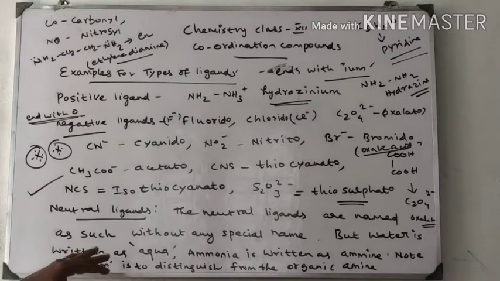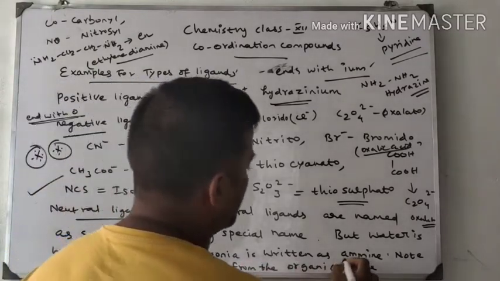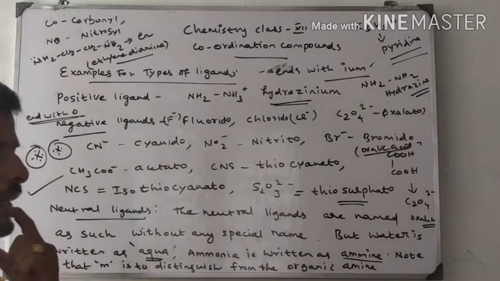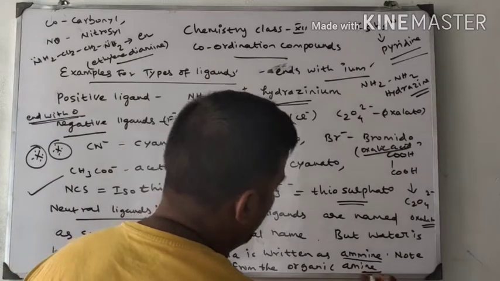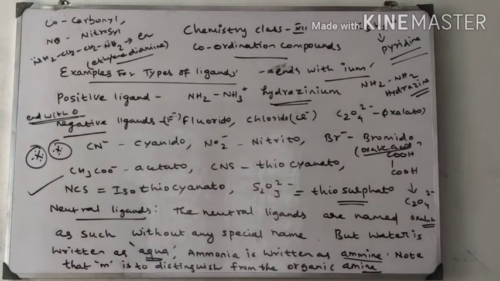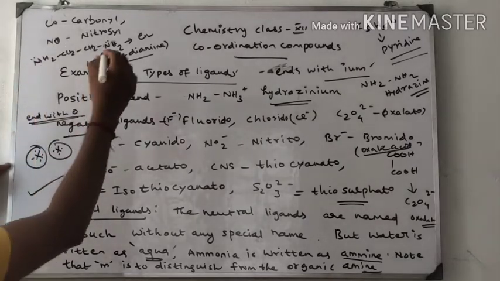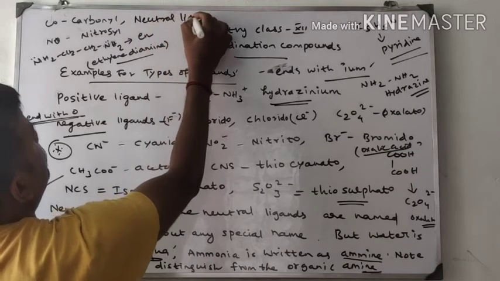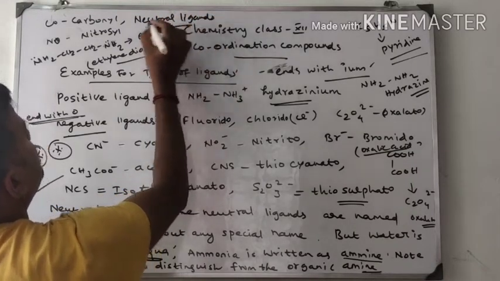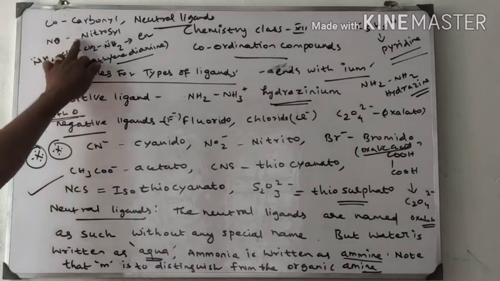Just the name. But water is written as aqua. Ammonia is written as ammine, AMMINE. Note that the double M is to distinguish it from the organic amine. Next, I am giving the examples for neutral ligands. CO is carbonyl, NO is nitrosyl. These are neutral ligands.